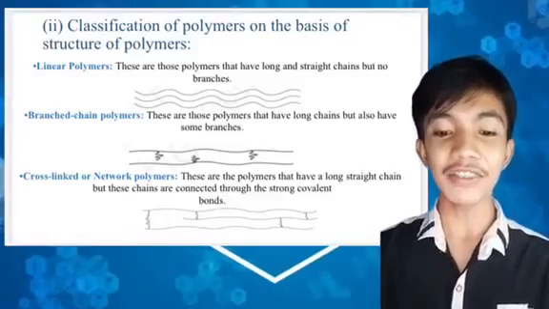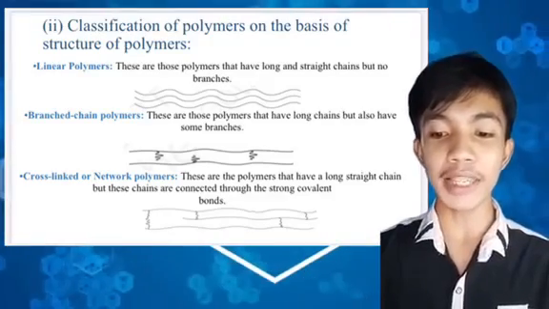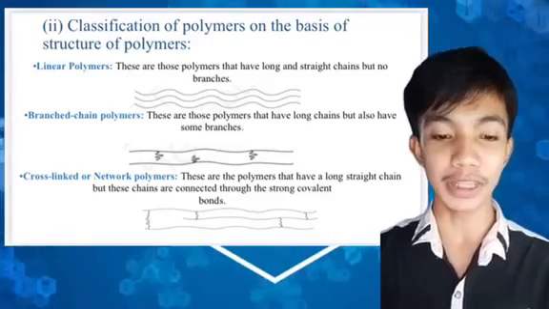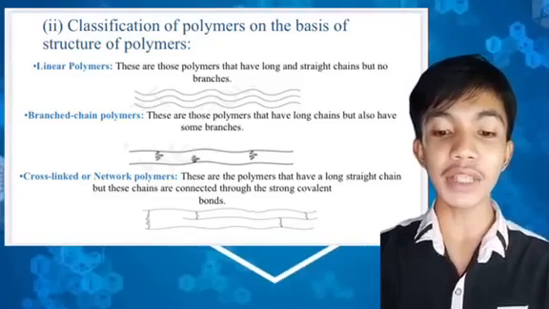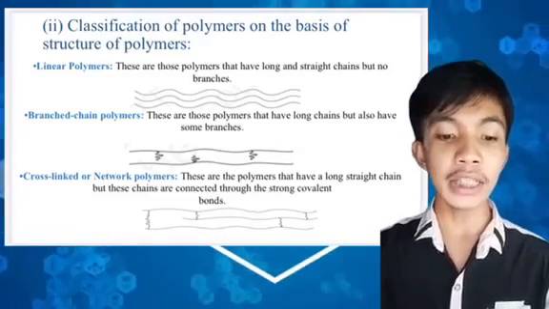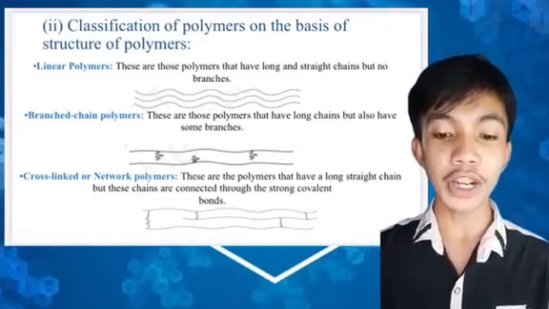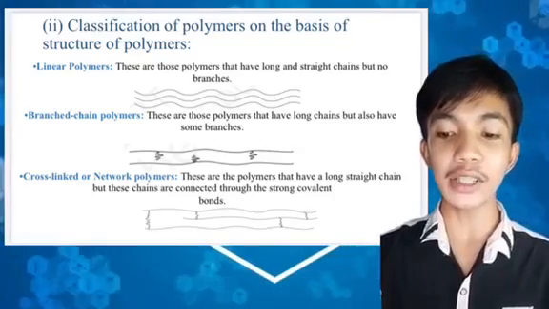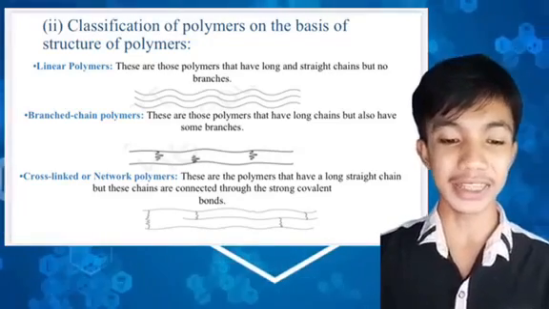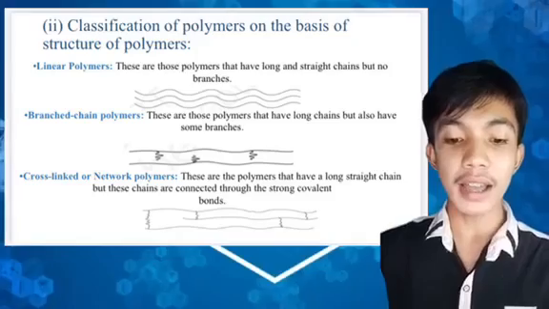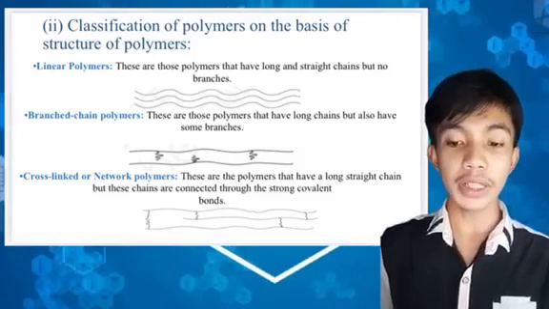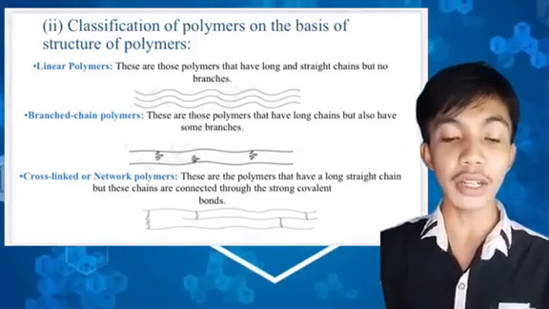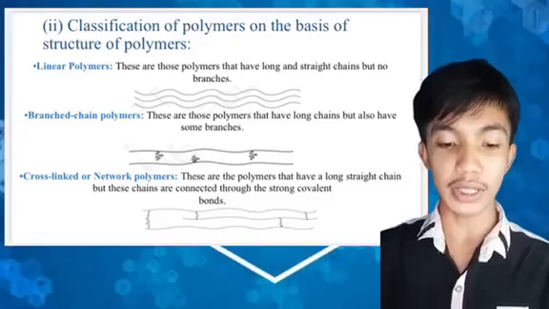The second classification of polymers is on the basis of structure of polymers. We have three classifications, namely linear polymers, branch-chain polymers, and lastly cross-link or network polymers. Linear polymers are those polymers that have long and straight chains but no branches.